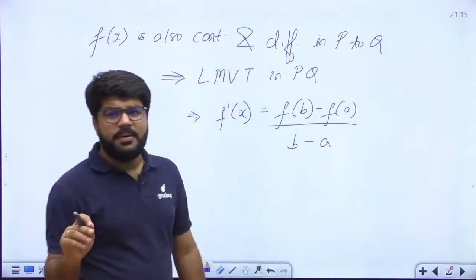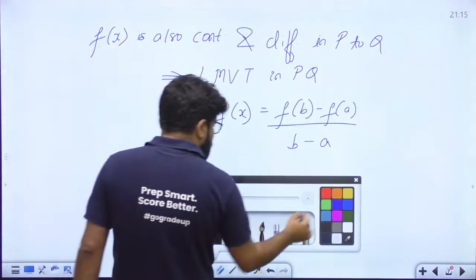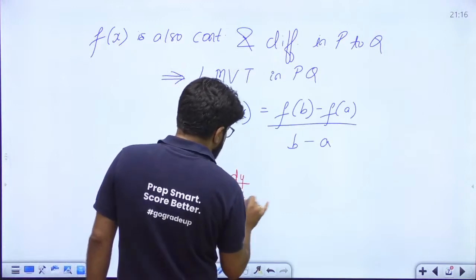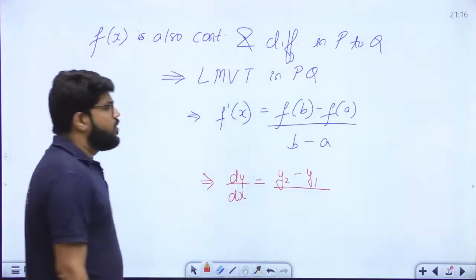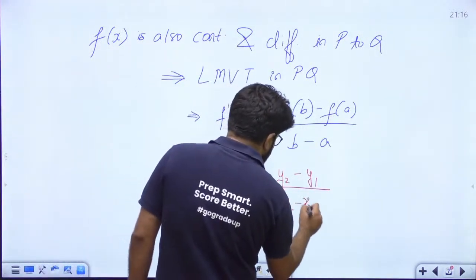I hope you remember the Lagrange's mean value theorem that we studied in differential calculus. So I can say that f dash(x), that is dy by dx, equals f(b), meaning y2, minus f(a), meaning y1, the difference in the y coordinate, divided by b minus a, that is x2 minus x1.